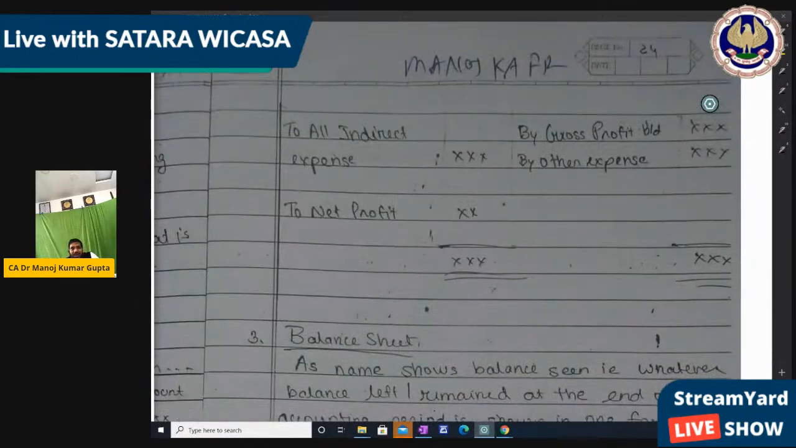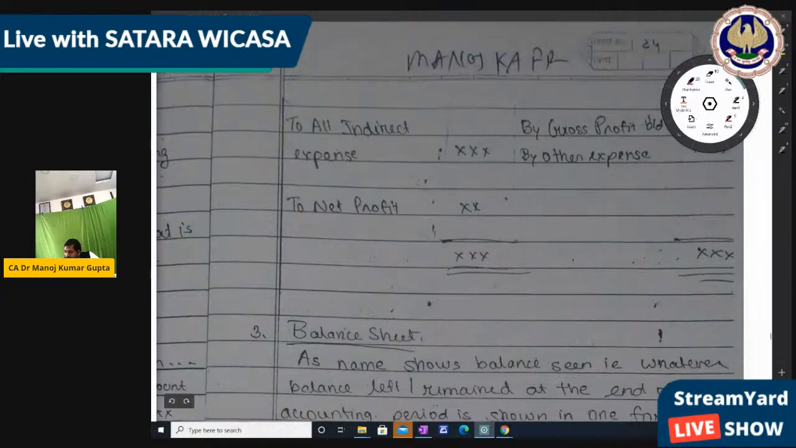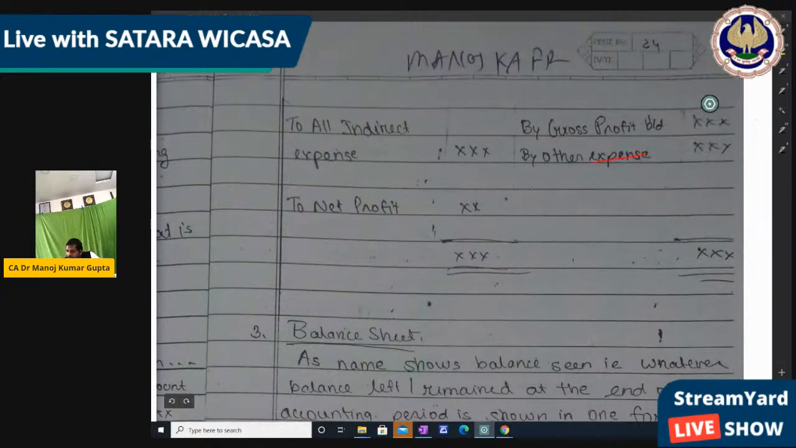So we can make the P&L account: gross profit, all indirect expenses, all indirect income, and we write the balancing figure, right? ये all income है, not expenses, right? So this is all indirect income, right? All indirect expense यहाँ पे आ जाएगा, and then we get the net profit as a balancing figure. Okay.